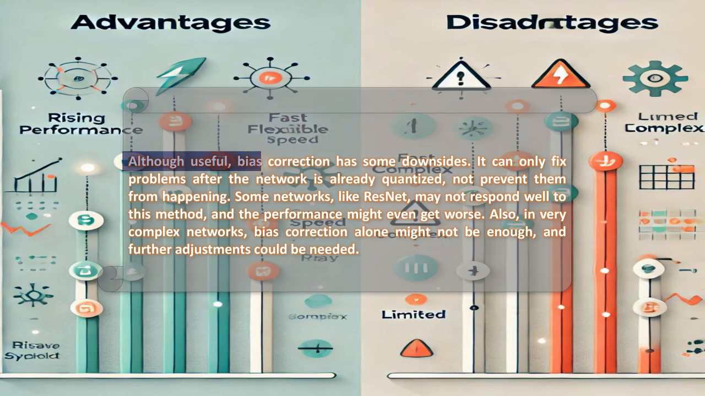Although useful, bias correction has some downsides. It can only fix problems after the network is already quantized, not prevent them from happening. Some networks, like ResNet, may not respond well to this method, and the performance might even get worse. Also, in very complex networks, bias correction alone might not be enough, and further adjustments could be needed. Now that we know the pros and cons, let's follow Benny and his friends to see how they wrap up